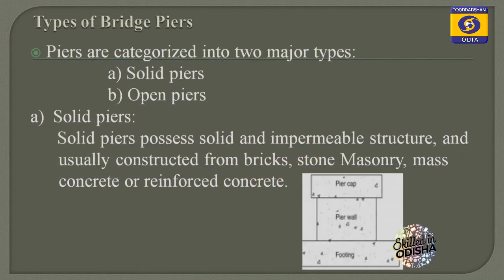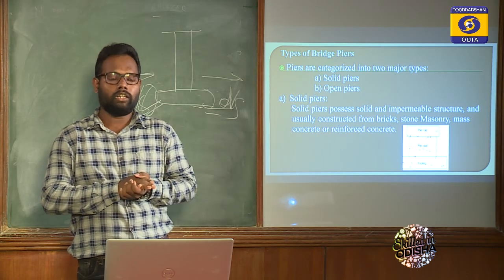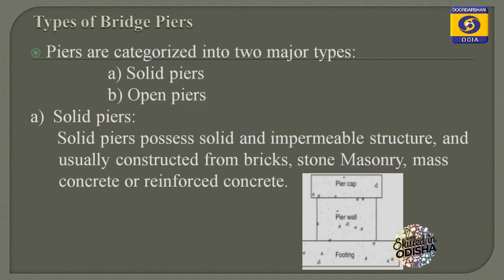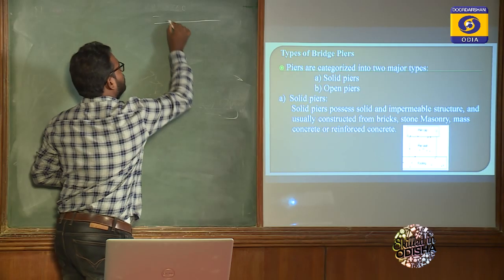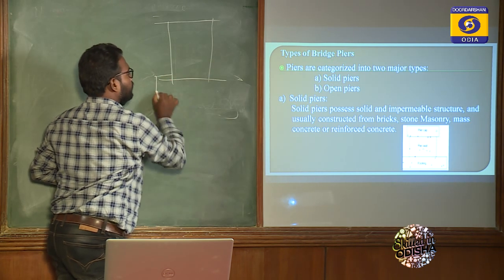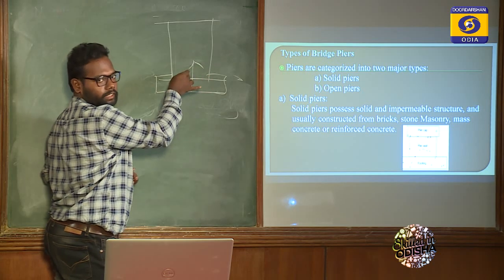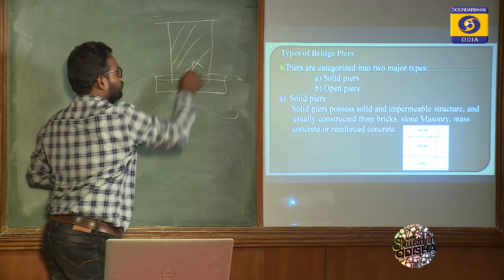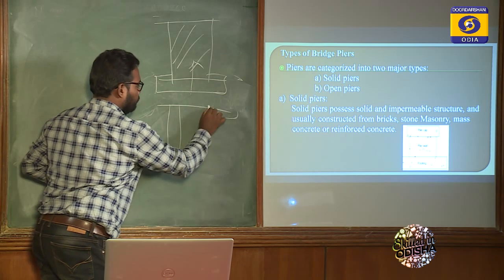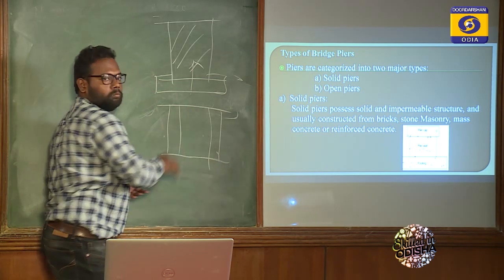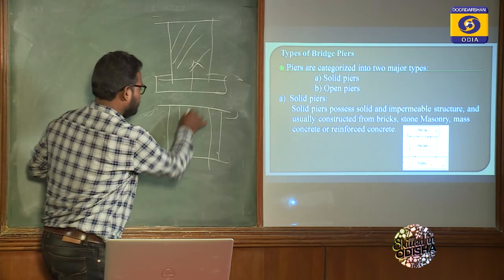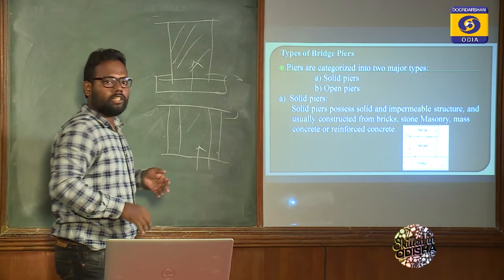Now the types of bridge pier. There are two types of bridge pier. One is solid pier, another one is open pier. Now what is the solid pier and what is the open pier? Look at the diagram. This is a solid pier. It doesn't permit the water to flow in between, because it is a solid portion. Another one is the open pier. It consists of one or more columns, so there is a gap between them, which permits water to flow through it.